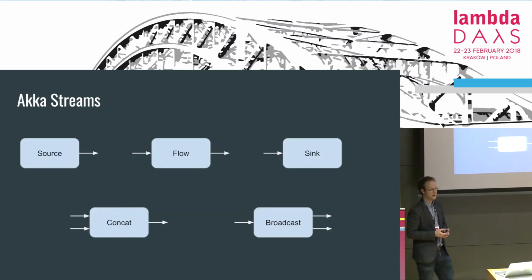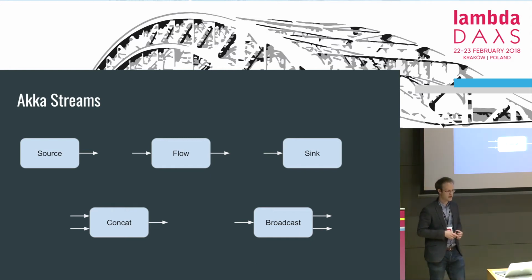So a stream in Akka is actually built out of stages. Stages can have a number of input and output ports. Stages with a single output are called sources. Stages with a single input are called sinks. And stages with a single input and output are called flows. So basically, sources, flows, and sinks can model any kind of linear stream.